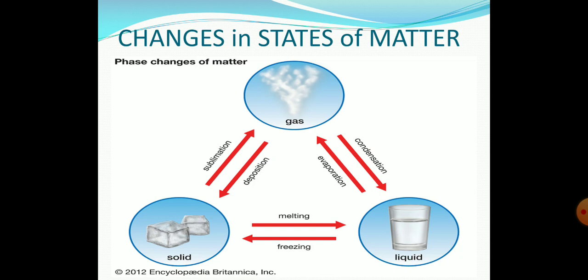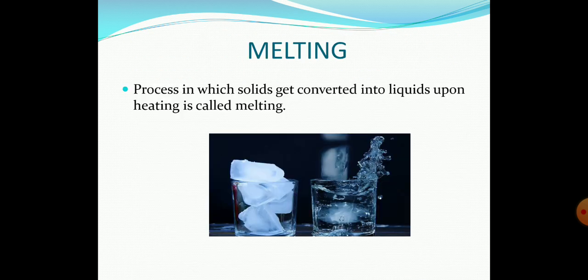These are all the phase changes in matter, but we are concerned only with heat. So when we apply heat, it will be only between solid, liquid and gas. It is only like this: solid to liquid to gas, and from gas to liquid to solid. We are not bothered about solid to gas directly. Now, how are we going to see melting? Melting, we know. Solid, for example ice, you get water.